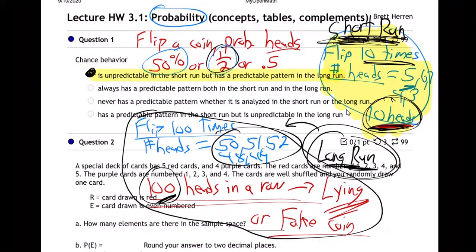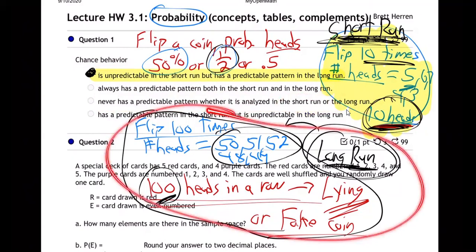Let me show you. How about this one? Chance behavior probably always has a predictable pattern, both in the short run and the long. No. Like I said over here, if you flip it only 10 times, anything could happen. You could get 10 heads in a row. It's not likely. It's 1 in 1,024, but that's possible, right? You could do that. Never has a predictable pattern. No. Short run or long. No. Probability is very predictable in the long run.